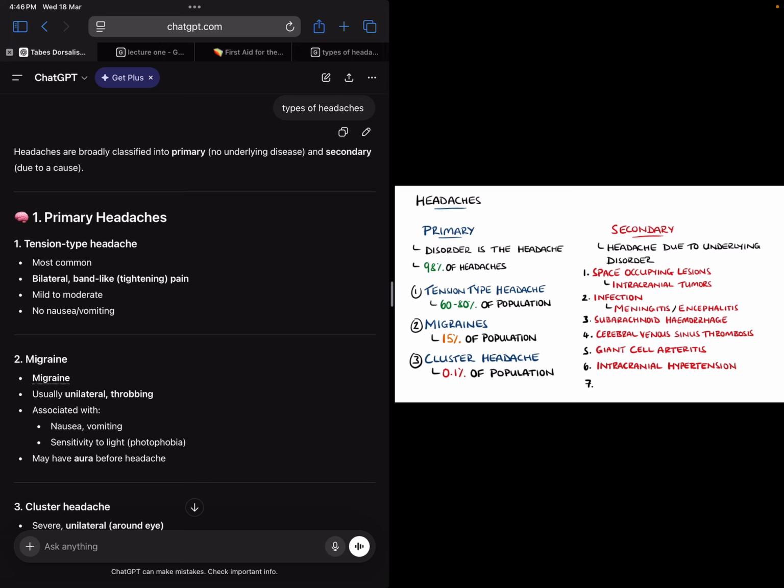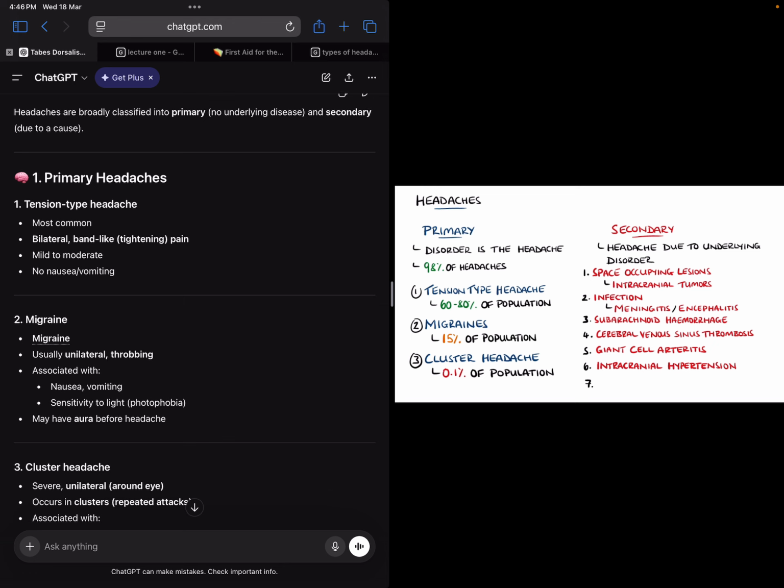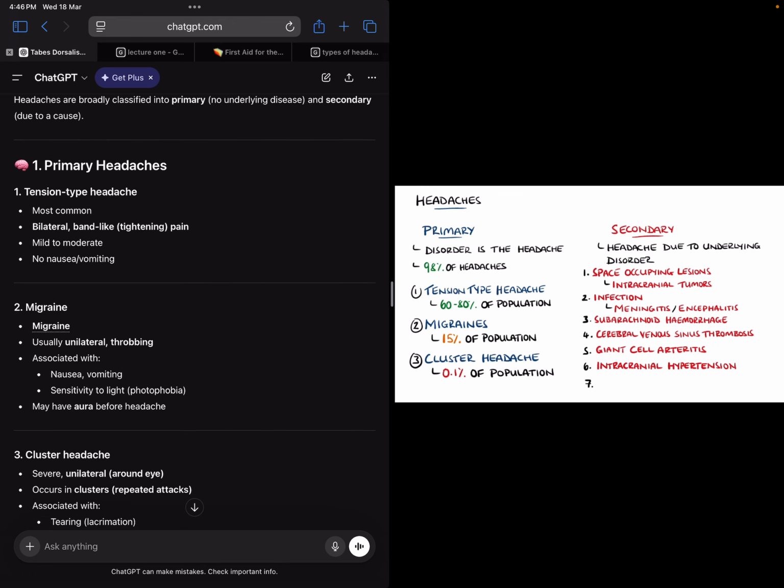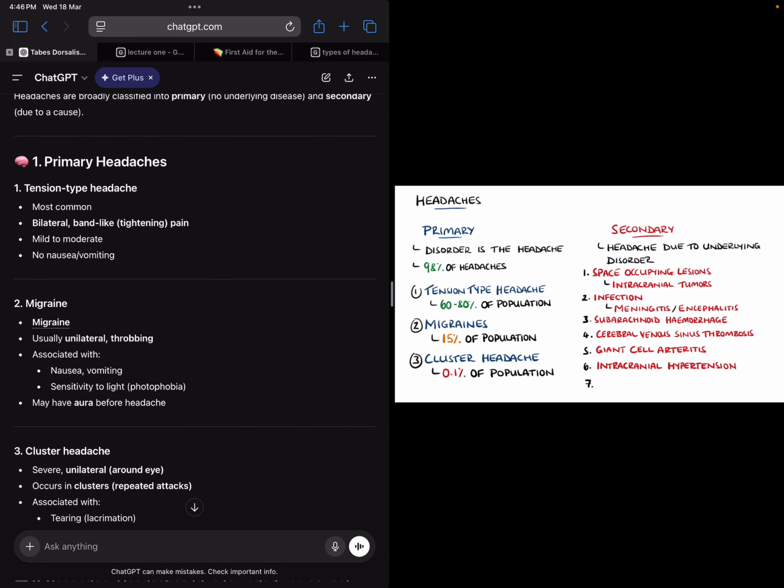And secondary is due to a cause. So secondary has some underlying disease that is there. Maybe the eyesight is weak, maybe they have a tumor, maybe they have some other infection like meningitis, could be anything, right? Now, primary headaches majorly have tension type headache, migraine, and cluster headache. Very important. These three you need to know. Tension type, migraine, and cluster.